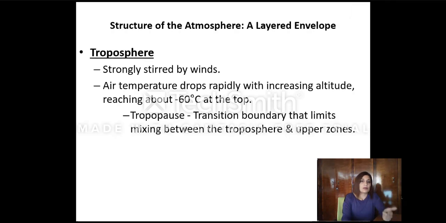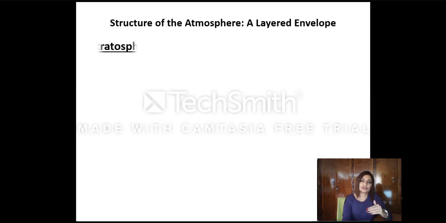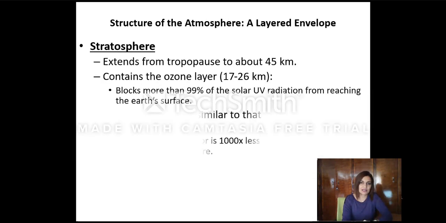What else do we know about the troposphere? The temperature varies based on the season and the location, the latitude and the altitude. If we increase the altitude, we can reach up to minus 60 degrees, where we find the tropopause. So above the troposphere we have the tropopause, and this is the boundary between the first layer, the troposphere, and the second layer, which is the stratosphere.